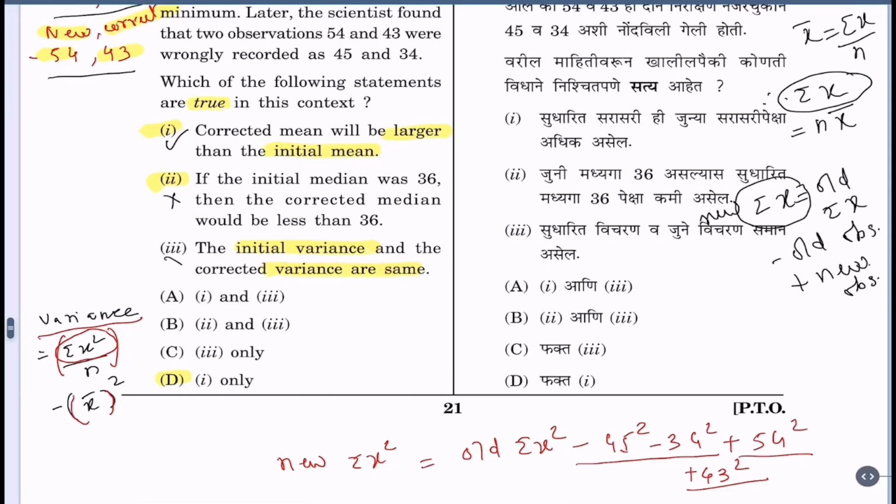Alright. So let us see the options now. Option A, which are the true options they want to know? 1 and 3, no. 2 and 3, no. 3 only, no. 1, yes. We have ticked here, 1 is correct. So option D is the correct option.